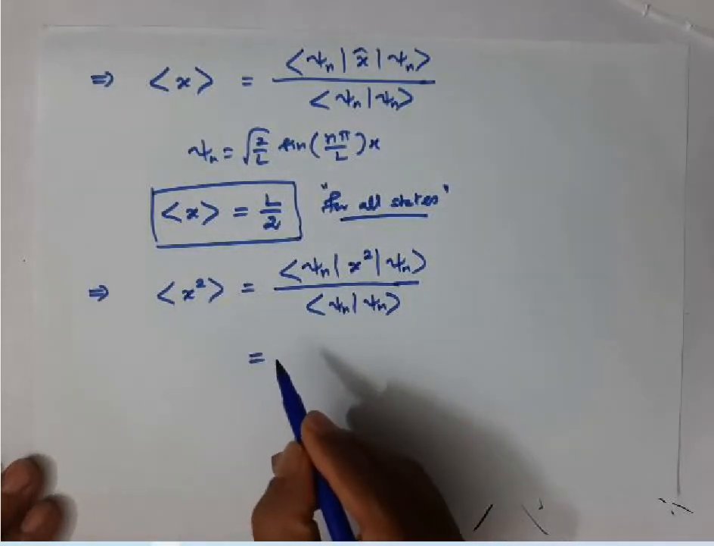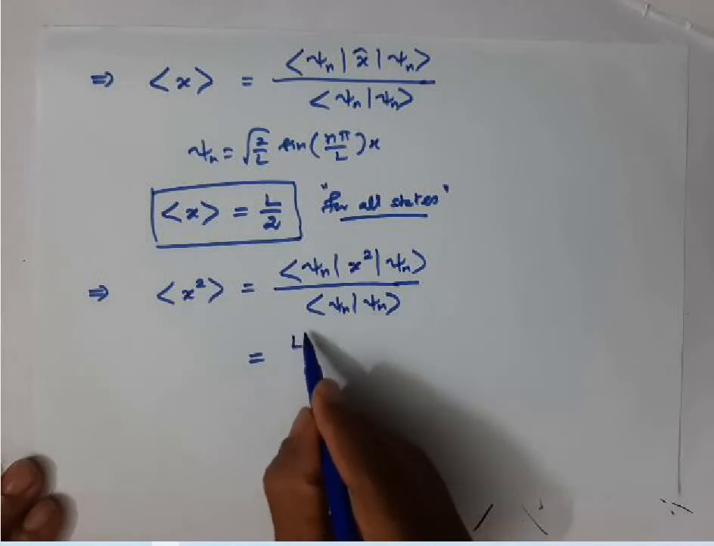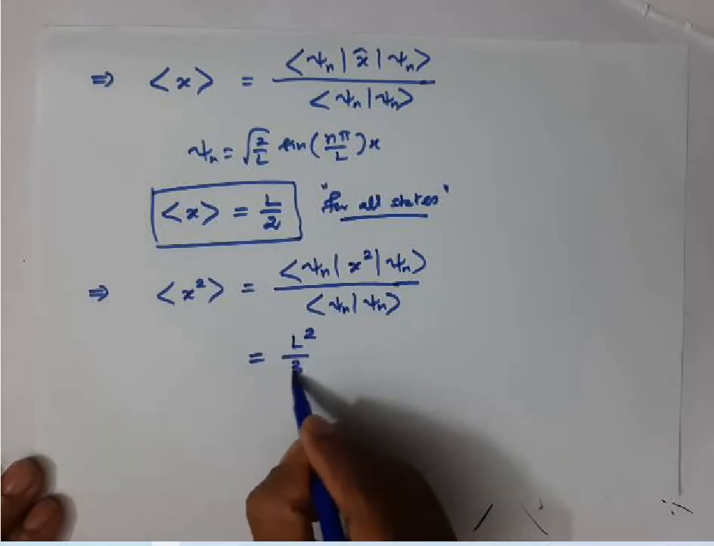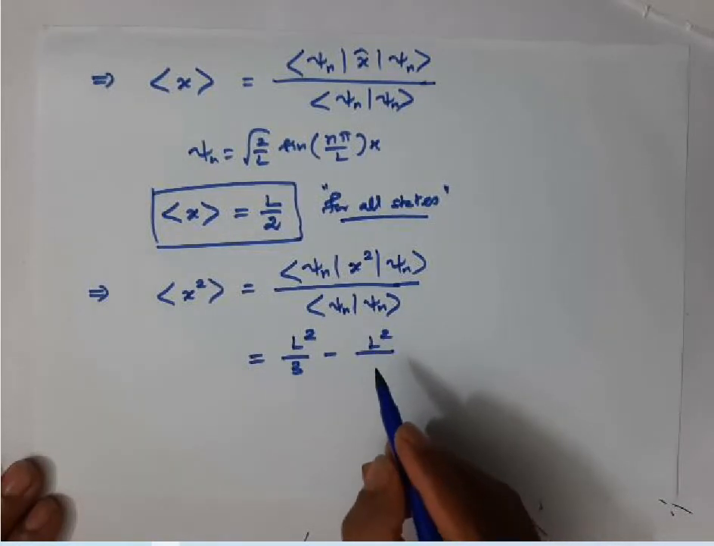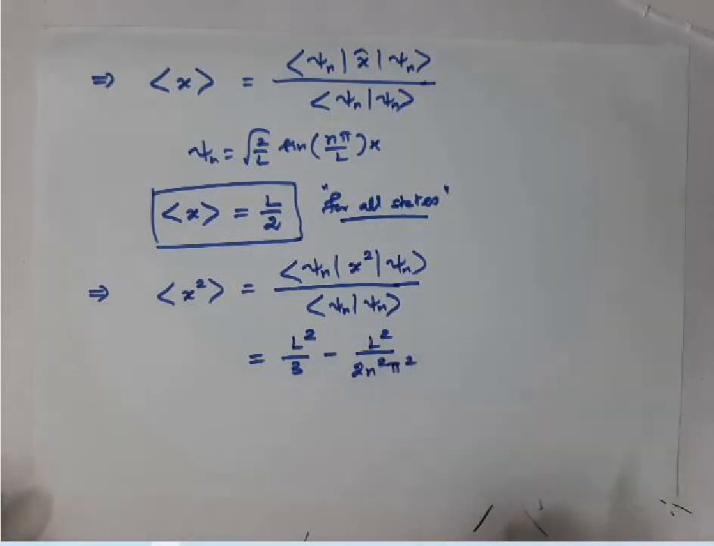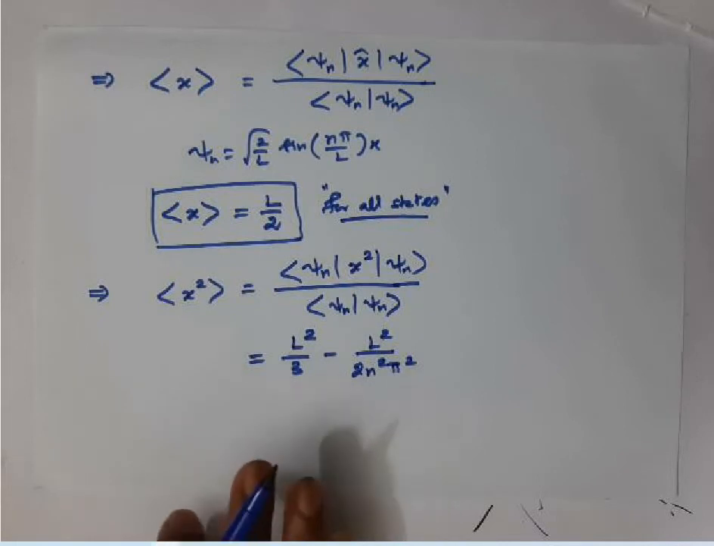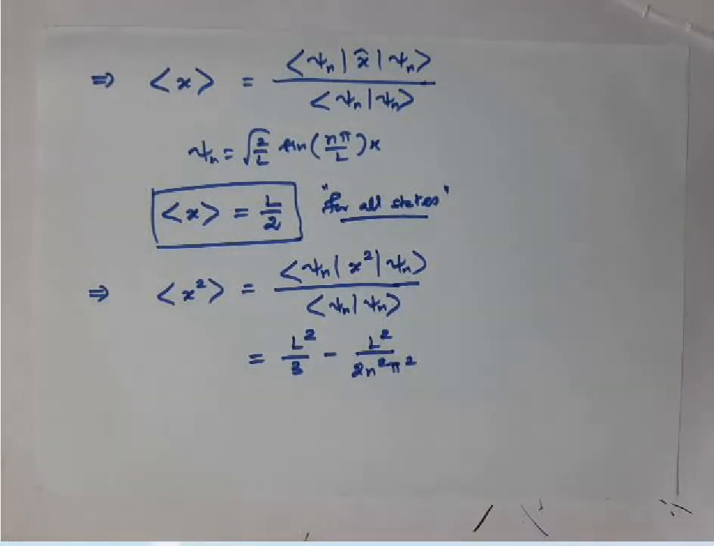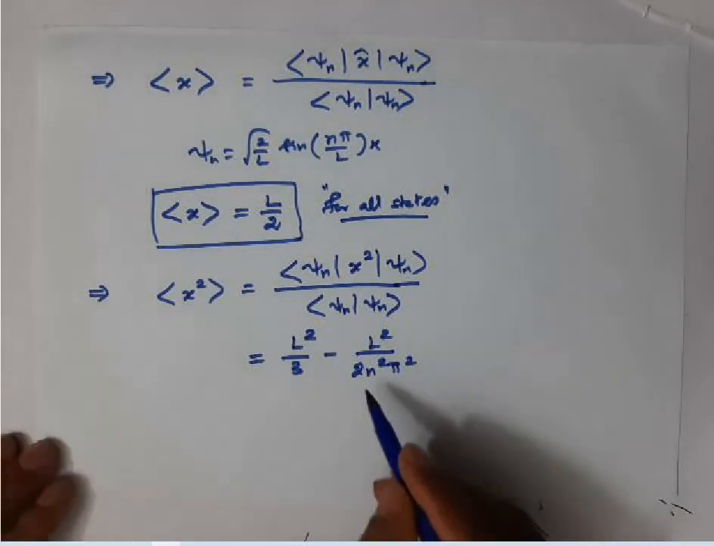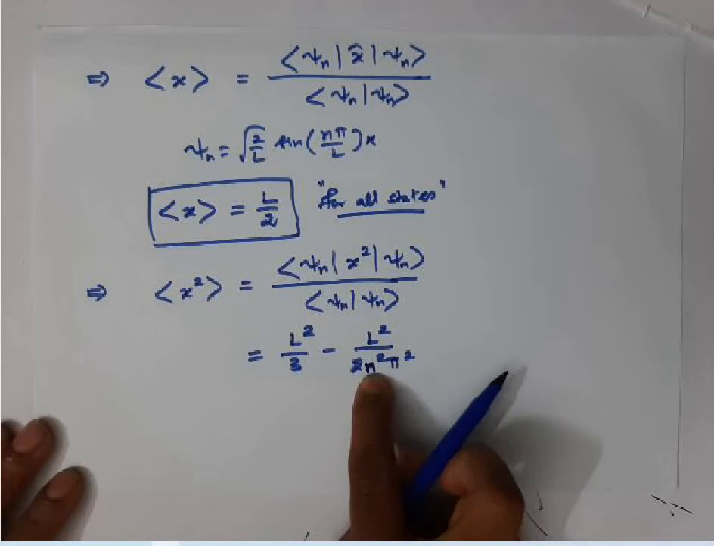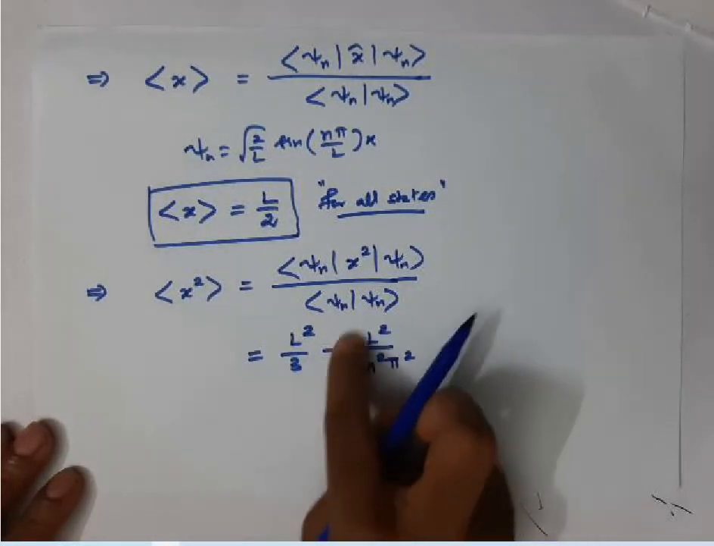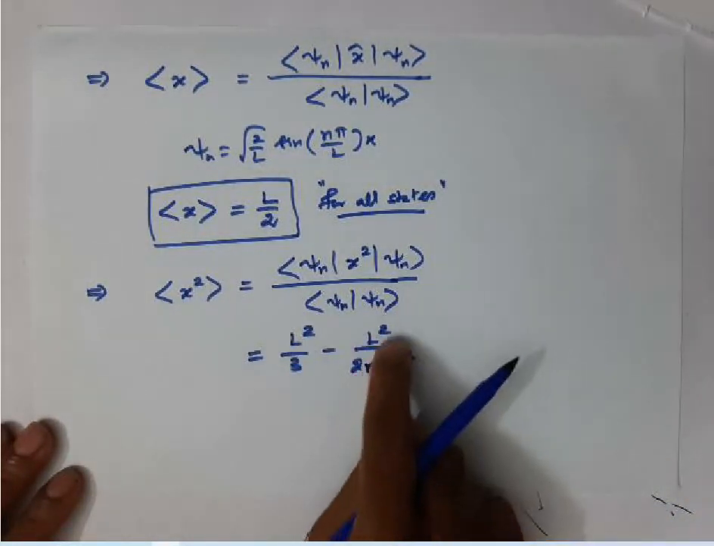The final answer for this is L square by 3 minus L square by 2n square pi square. This is the average value of x square for a particle in a 1D box. So here n is in the denominator. Watch this carefully. If n increases, this value will decrease, for a given box length.